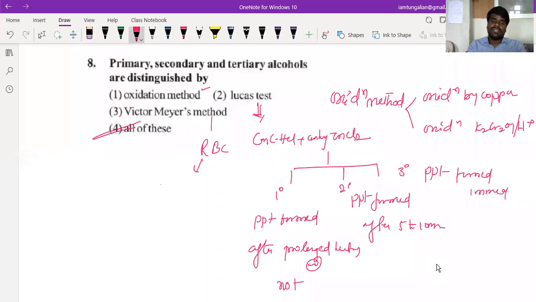In Victor Meyer's test, if you get red color, beta, this is your primary. If you get blue color, this is your secondary. If it's colorless, this is your tertiary, beta. This is how you have to distinguish between primary, secondary, tertiary alcohols. In case of oxidation, primary will give aldehyde, secondary will give ketone, beta.